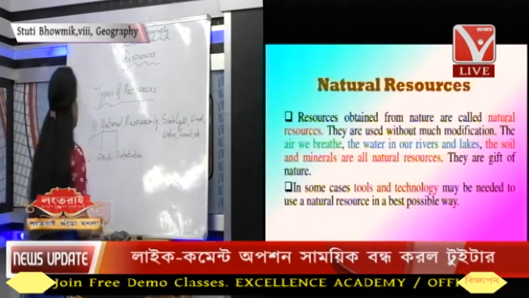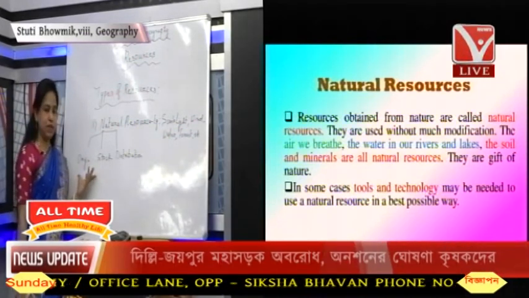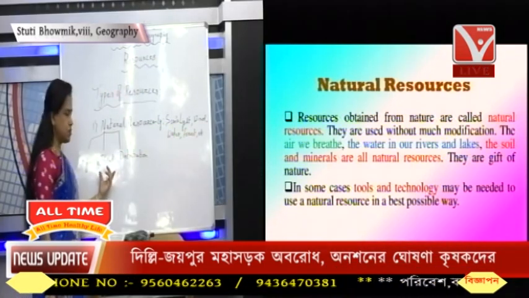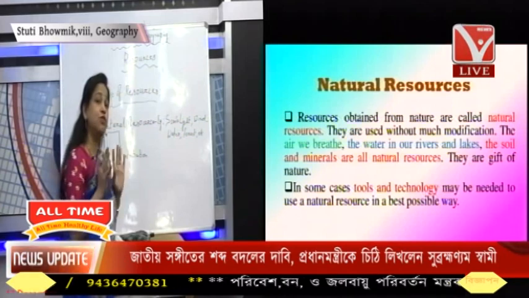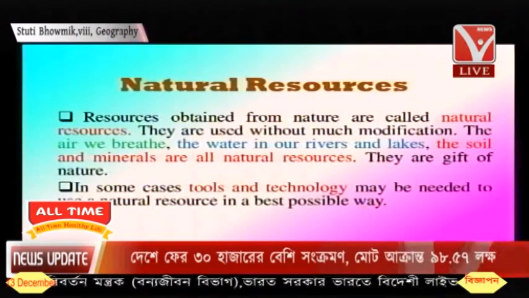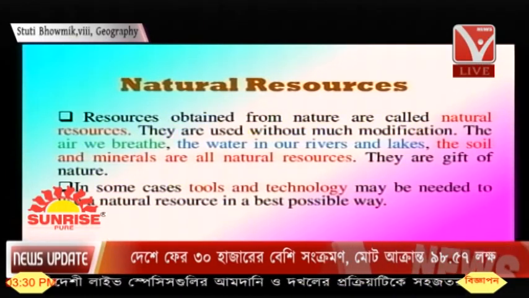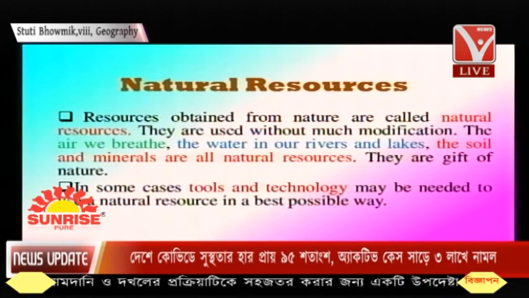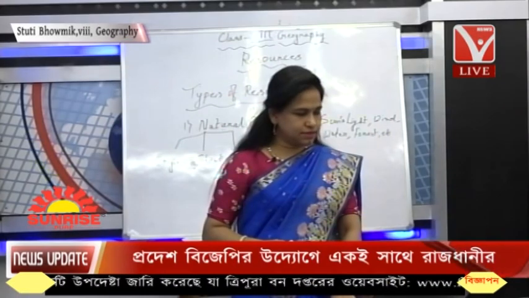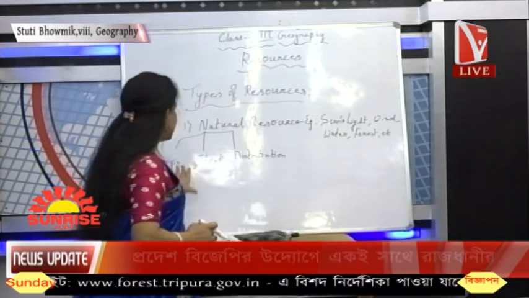Okay, so we can see these natural resources are divided on the basis of their origin, where it is found, and what is the stock of it. What does stock mean? How much quantity is available, up to what quantity is it available? And what is the distribution of that? We can see that these are the types of natural resources, and they have been divided on the basis of this kind of distribution.